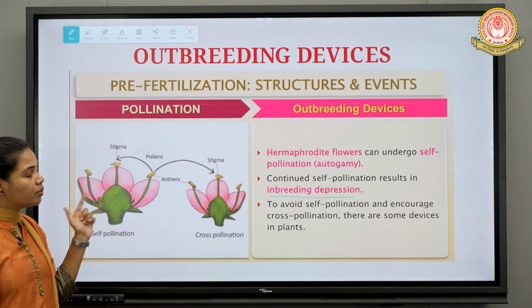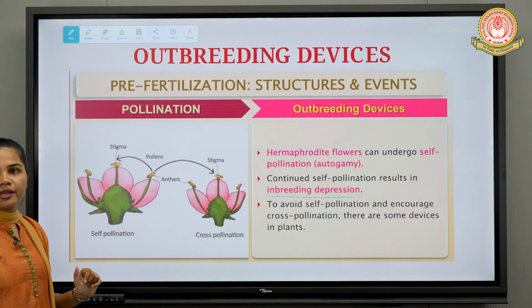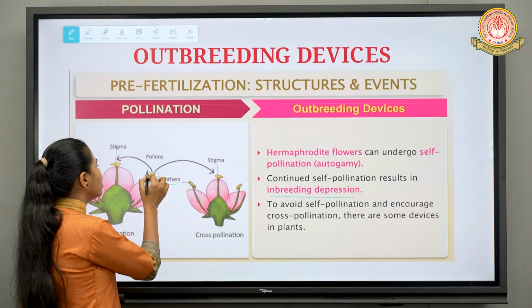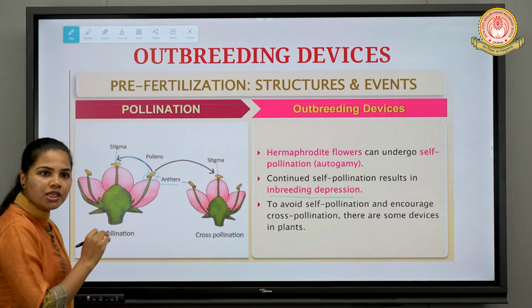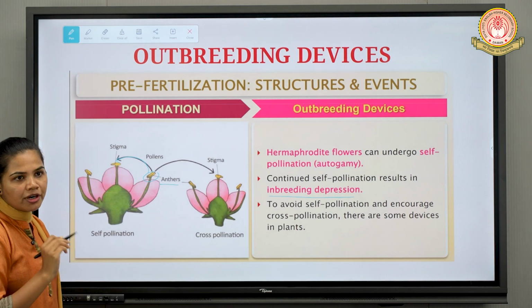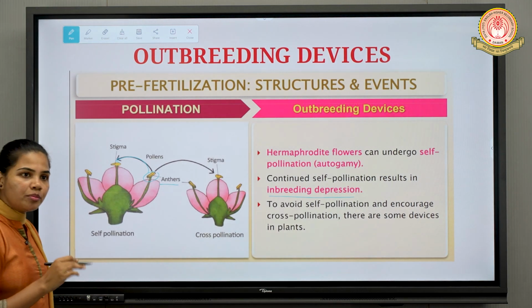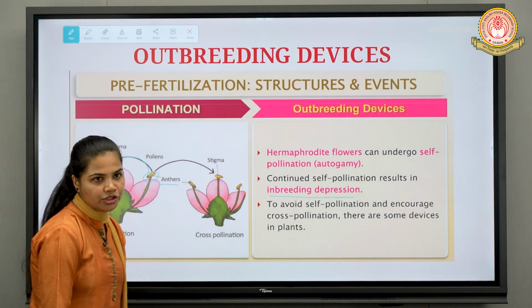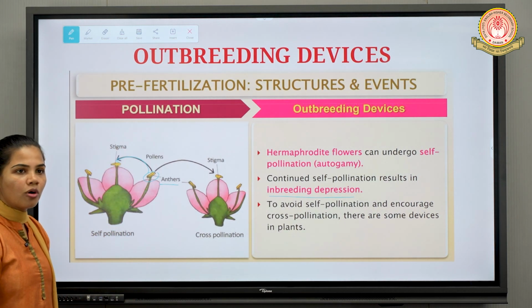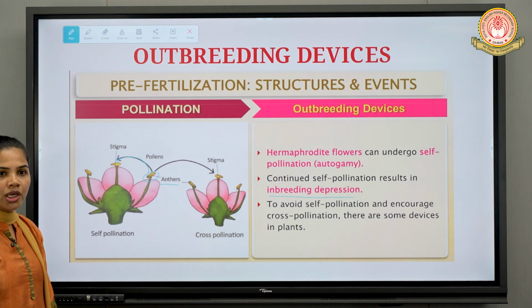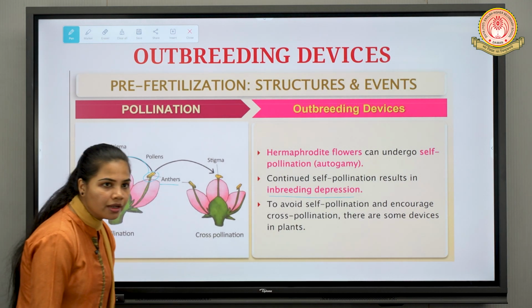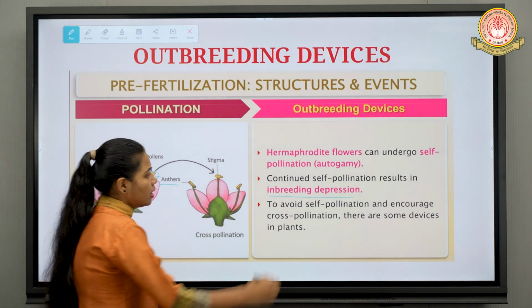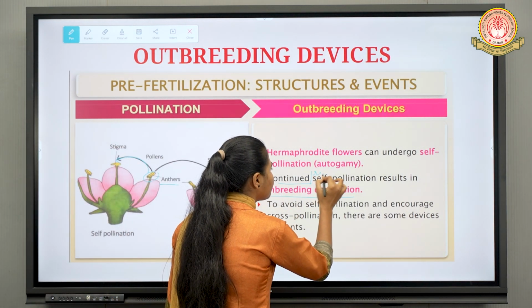So as we have discussed in the pollination topic, there is transfer of pollen grains from the anther to the stigma of the same flower or the different flower, right? Of the same plant or of two different plants. That is nothing but pollination. In that only we have learned about autogamy, geitonogamy, xenogamy, right?